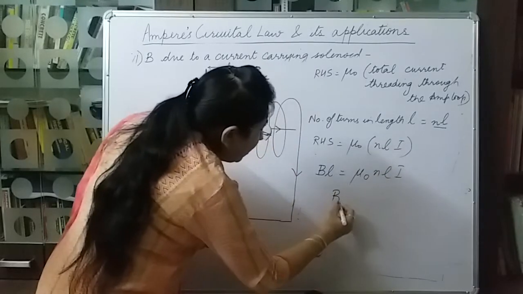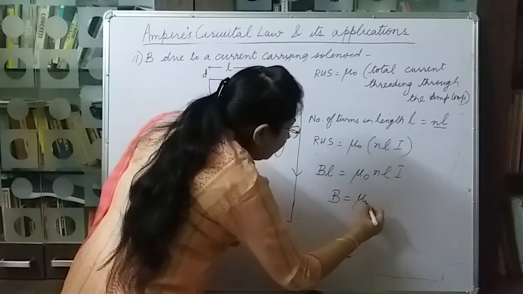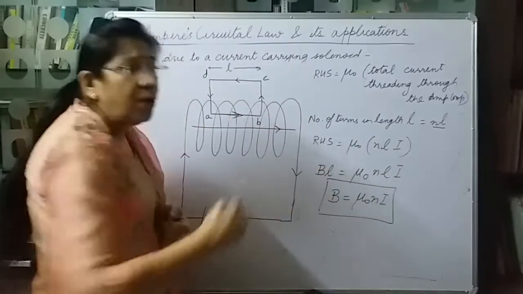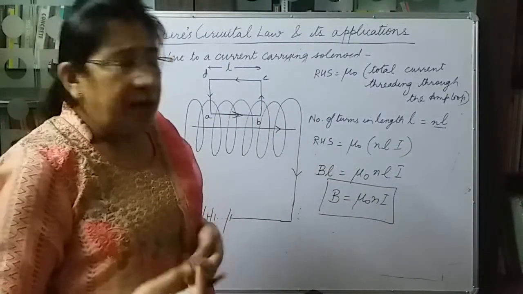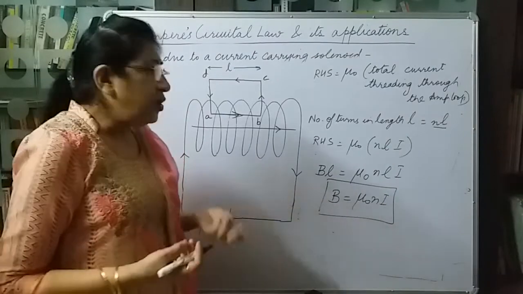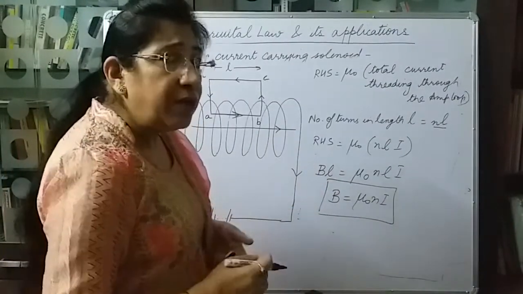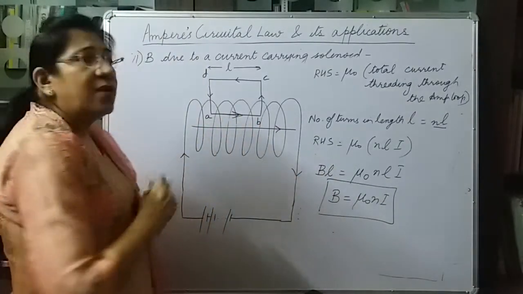The expression becomes B equals to mu naught NI. This is the magnitude of the magnetic field intensity due to a current carrying solenoid. This is the magnitude of the field inside the solenoid.